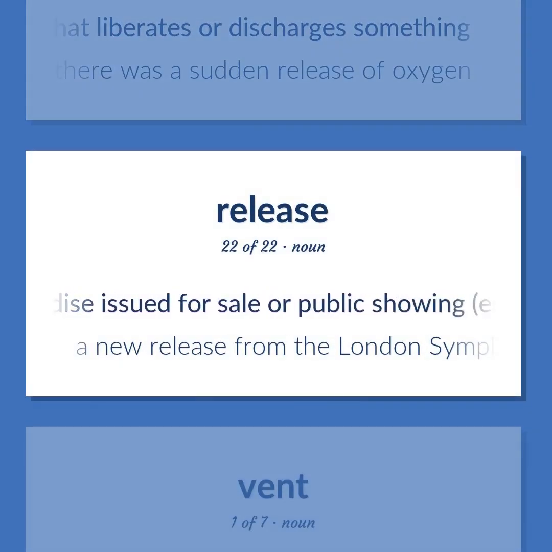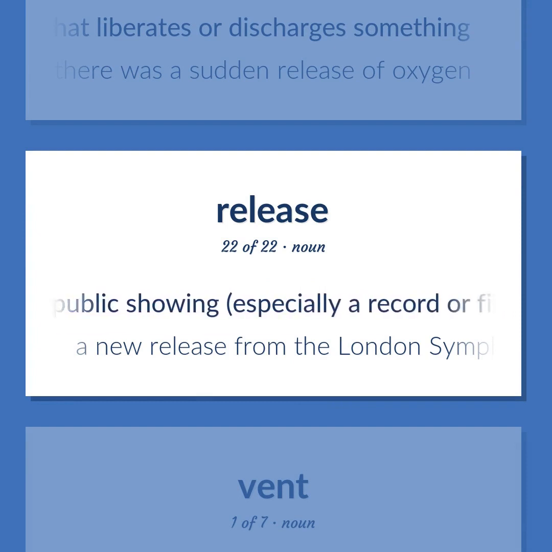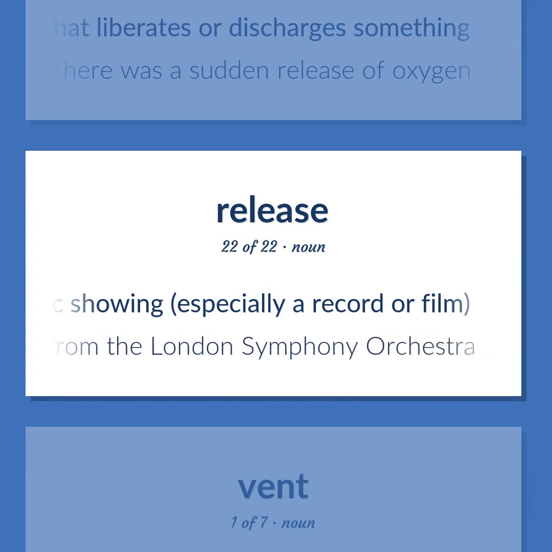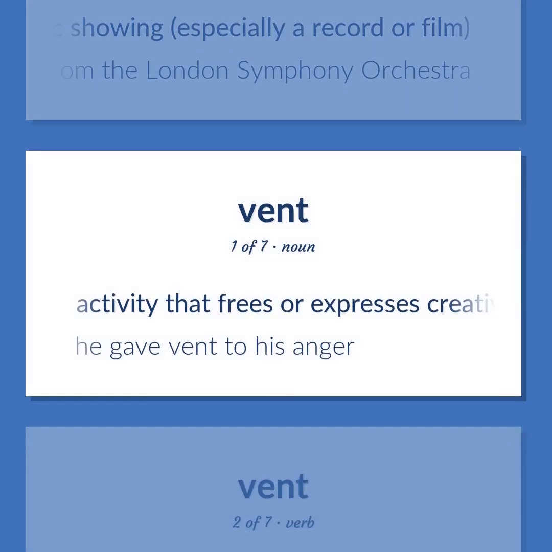Merchandise issued for sale or public showing, especially a record or film. A new release from the London Symphony Orchestra. Activity that frees or expresses creative energy or emotion. He gave vent to his anger.